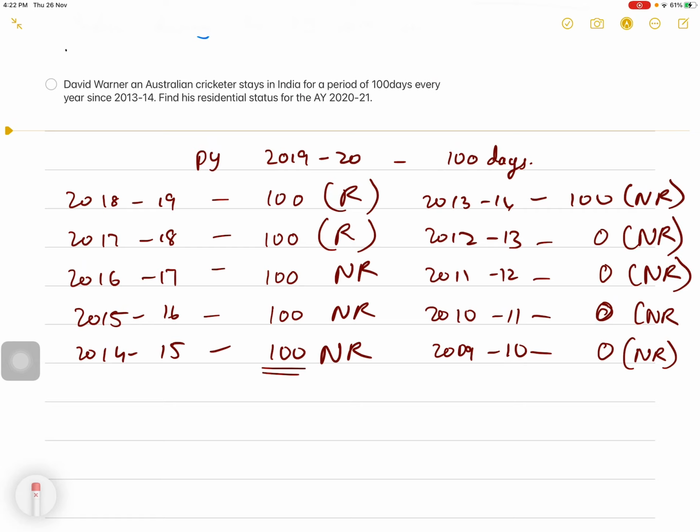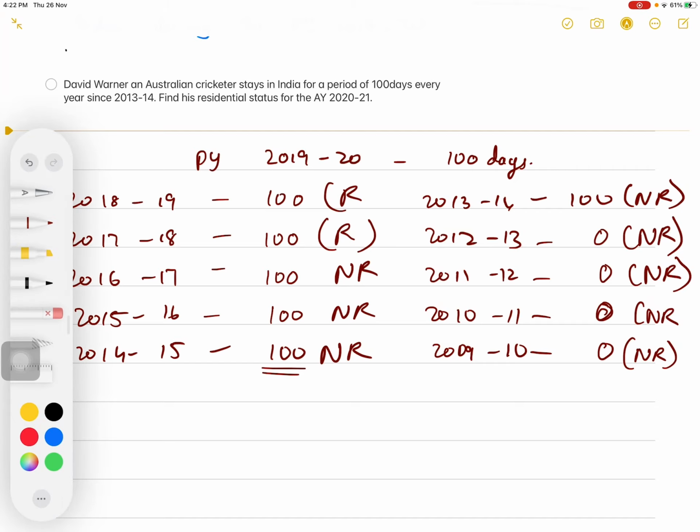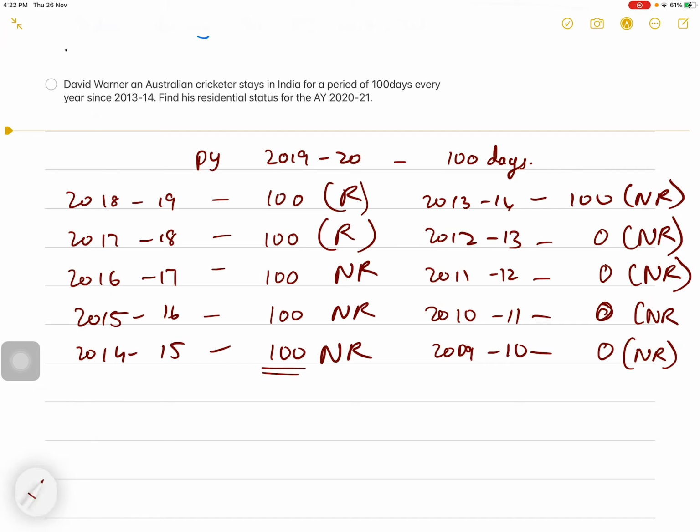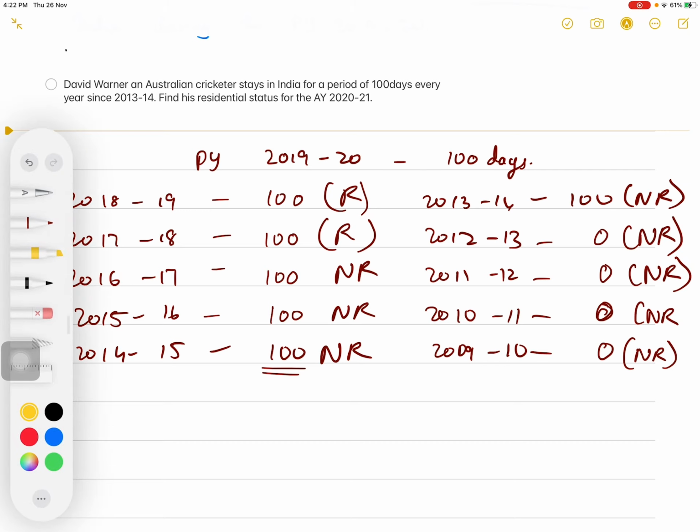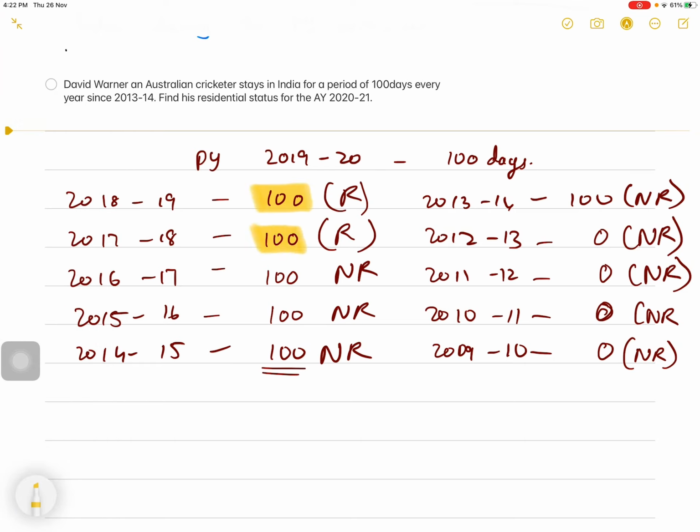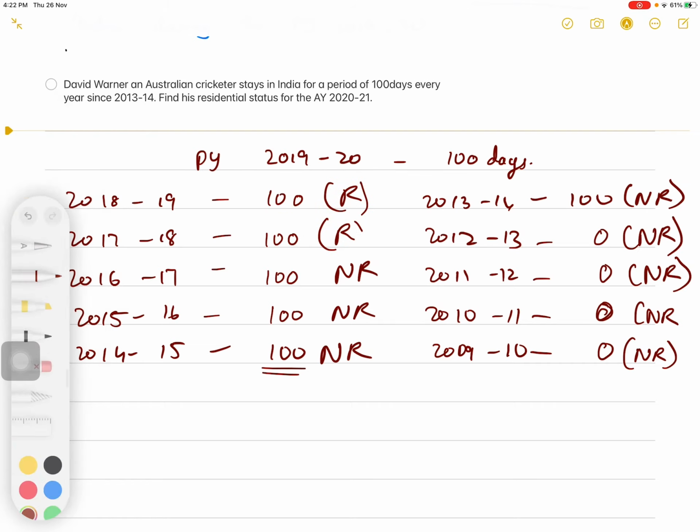Out of 10 years preceding the previous year, at least 2 years he has to be resident, and he is resident for 2 years. So therefore he satisfies the first additional condition, and let's check whether he satisfies the second additional condition.